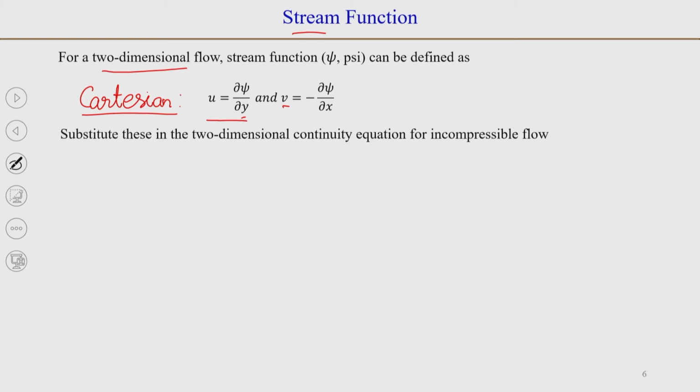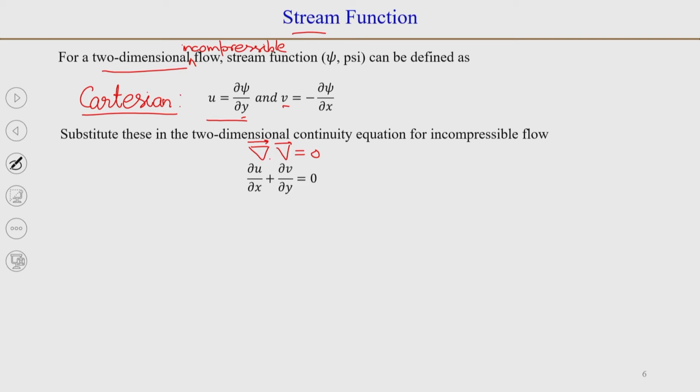Now, we can see that this definition of stream function satisfies the continuity equation directly. The concept comes for a two-dimensional and incompressible flow.